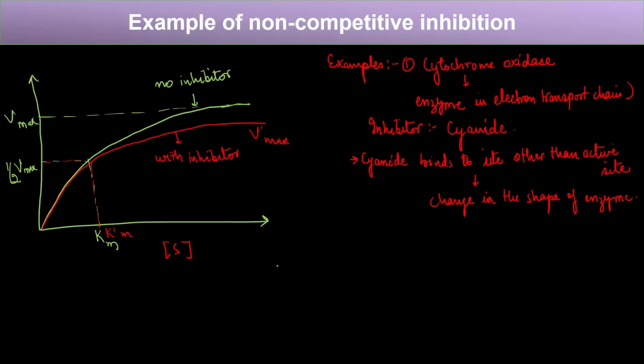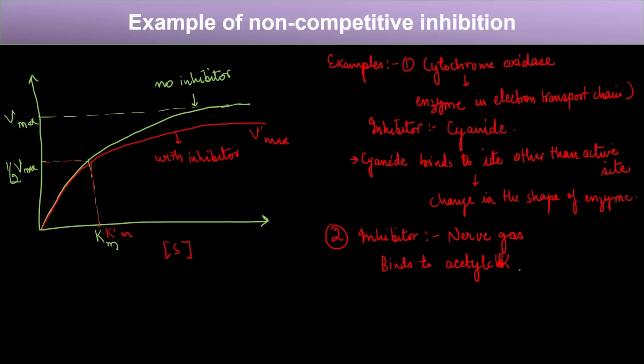Now, apart from this, there is one more example, and there is one inhibitor called nerve gas. This nerve gas binds to acetylcholine.